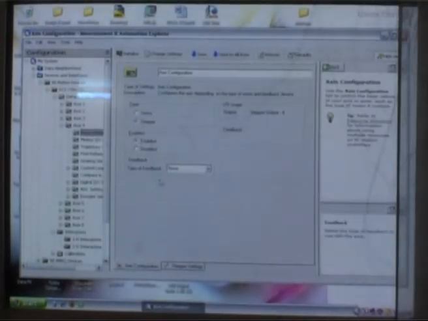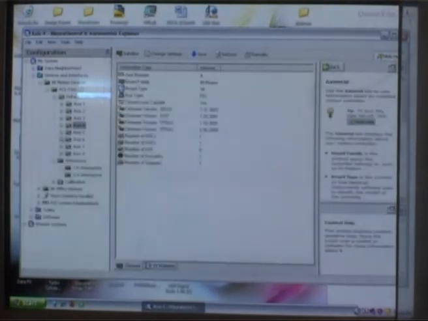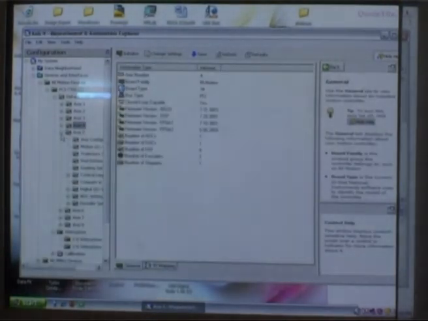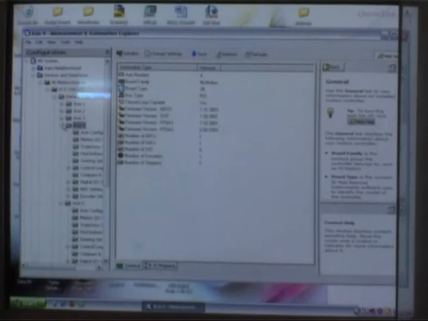Here the feedback is not there, because this is a stepper motor. Likewise we have configured all the axes. Axis 5 is also configured, and there are different default settings. We can move axis 4 in the interactive mode.